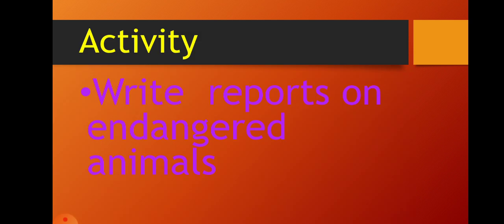Got it, children? Yes, I had already informed you in the online live classes. Once again I am telling you, this is your activity. Based on this, marks will be given to you. Write reports on an endangered animal. Already in science, maths, everything you have learned it, isn't it? Similarly, you are going to write reports on endangered animals. Take a white sheet, okay? Draw a line on all 4 sides, then start to write that report. Once you have finished it, you can send it to the mail ID.